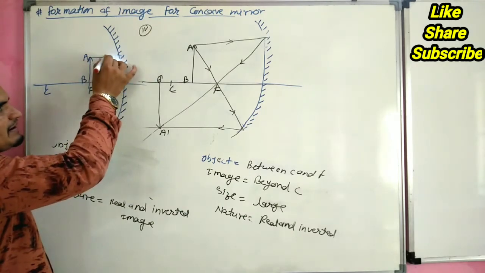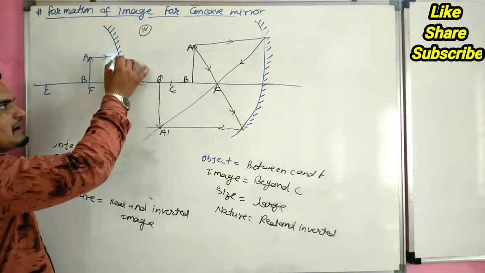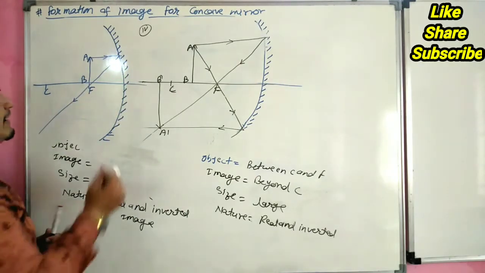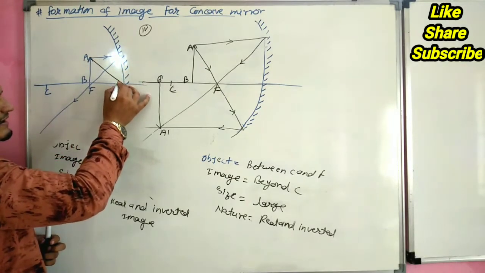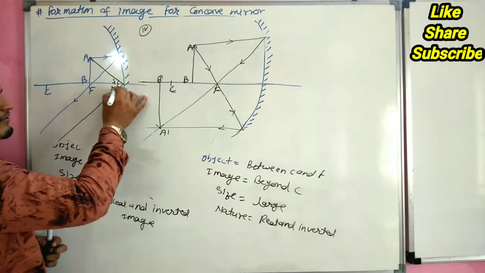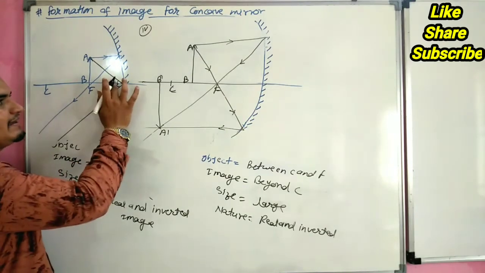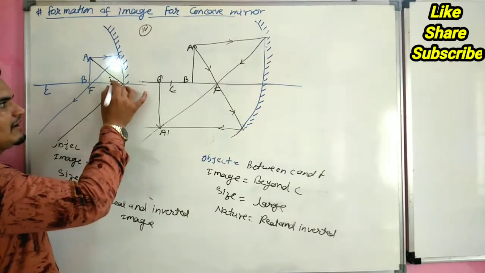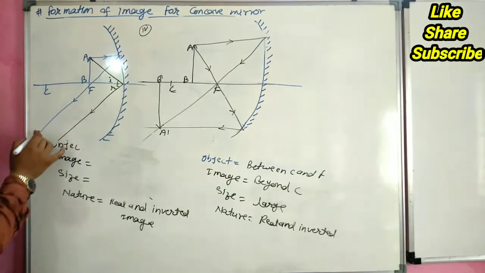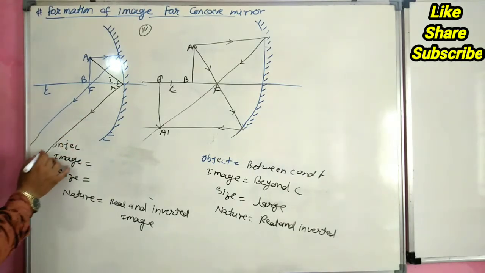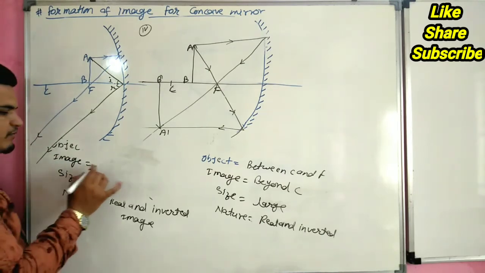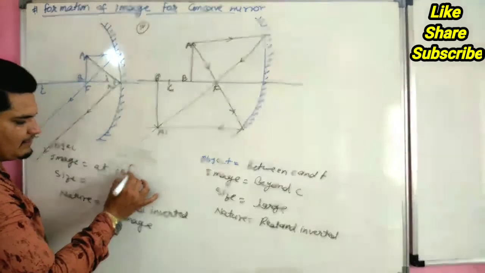When a line comes parallel to principal axis, it passes through focus, and if a line comes at this angle, this is the angle of incidence I, and after reflection this is the angle of reflection R. They are parallel and they do not meet. So we consider they meet at infinity. So image forms at infinity.